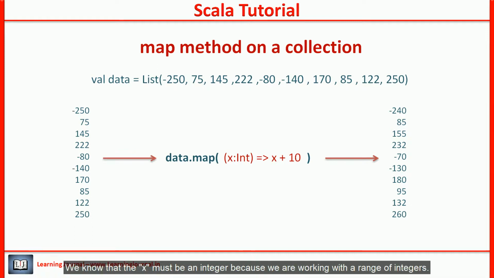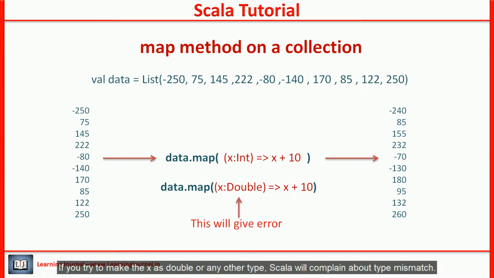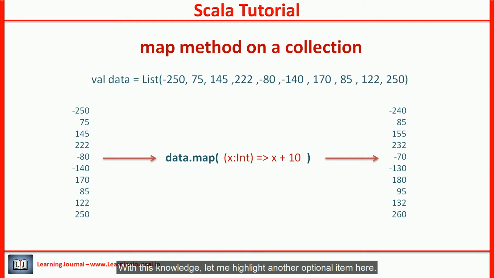We know that the x must be an integer because we are working with a collection of integers. If you try to make the x a double or any other data type, Scala will complain about the type mismatch, right?